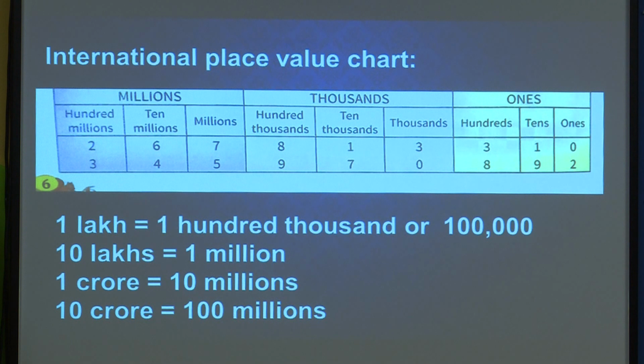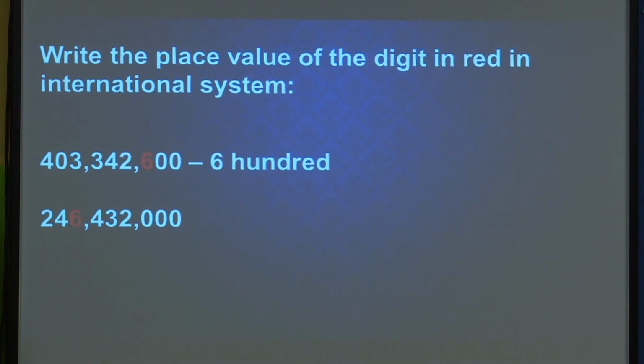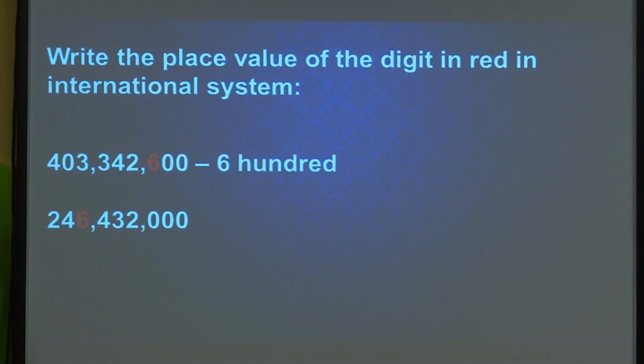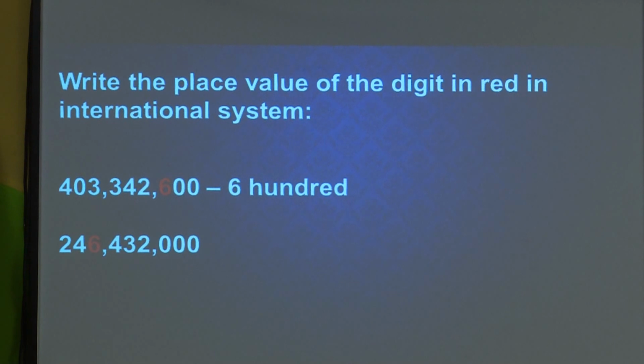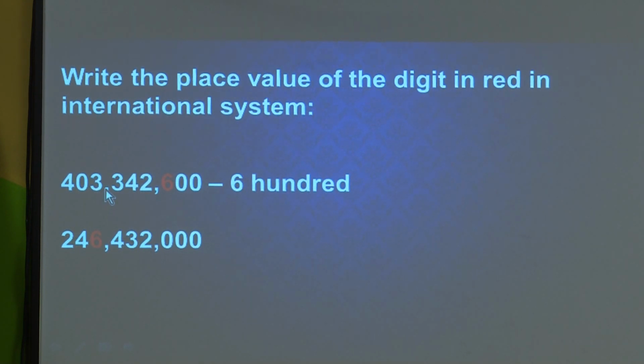Already I have given some comparisons, so you will understand the Indian as well as the international system. Write the place value of a digit in the international system. What I told you here, I have already shown you. Here after 3 digits I inserted the comma. Here also after 3 digits I inserted the comma. Here there are 3 digits. So, what is the place value? This you know.